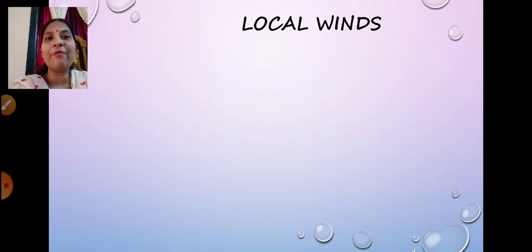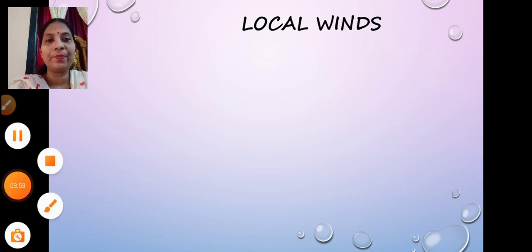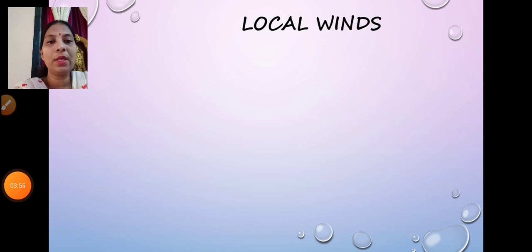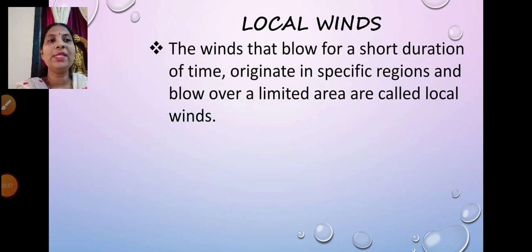The next type of wind which we are going to learn about is local winds. Now, what are local winds? The winds that blow for a short duration of time, originate in specific regions, and blow over a limited area are called local winds. Within that region only it blows. Whereas planetary winds blow over a vast surface of the earth.